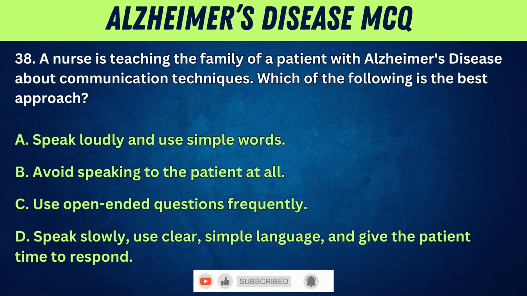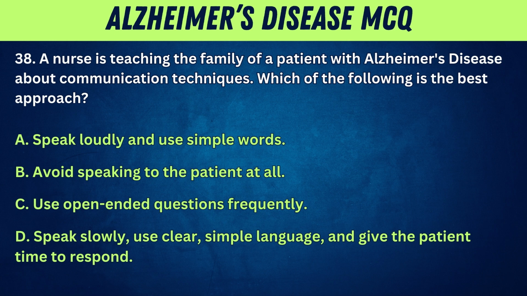38. A nurse is teaching the family of a patient with Alzheimer's disease about communication techniques. Which of the following is the best approach? A. Speak loudly and use simple words. B. Avoid speaking to the patient at all. C. Use open-ended questions frequently. D. Speak slowly, use clear, simple language, and give the patient time to respond.